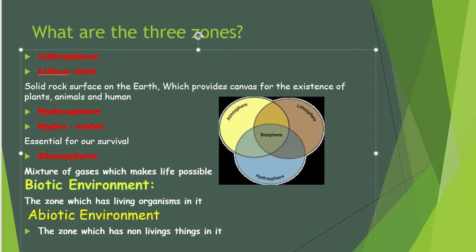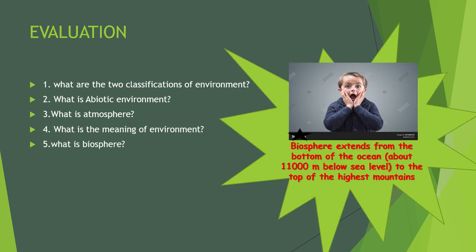What is the biotic environment? The zone which has living organisms in it. What is abiotic? The zone which has non-living things in it. A mixture of both, we say, is a narrow zone called the biosphere, which has both. Got it now? Now I'd like to tell you the wow factor.